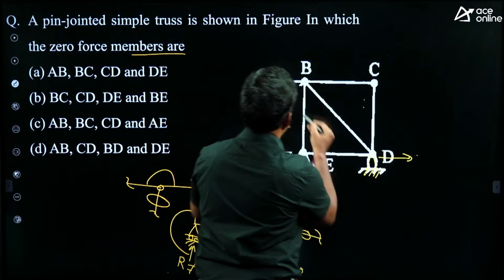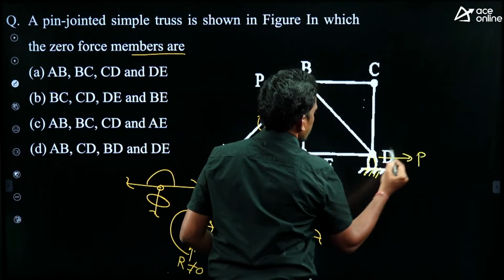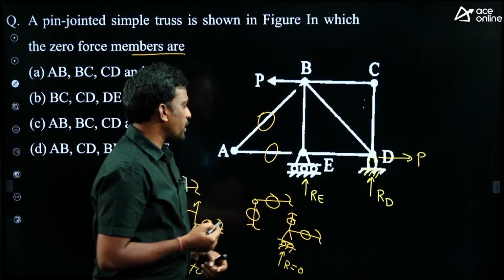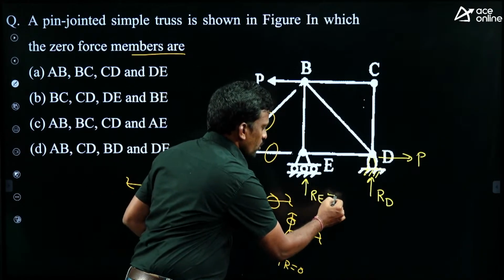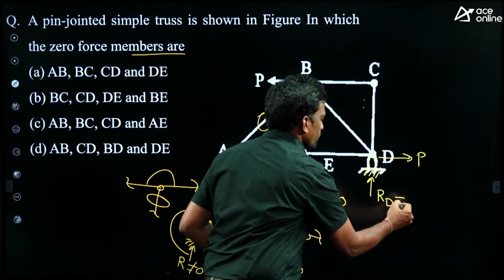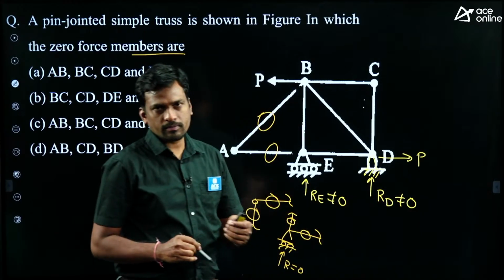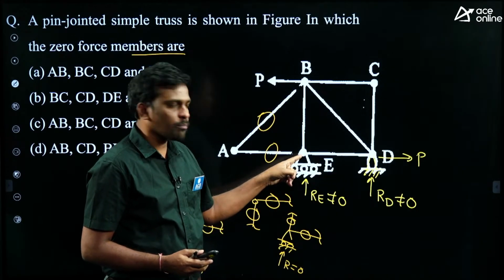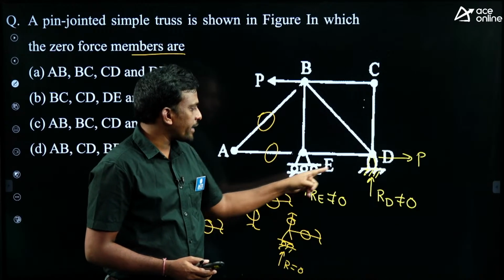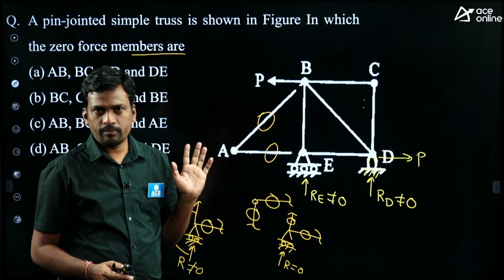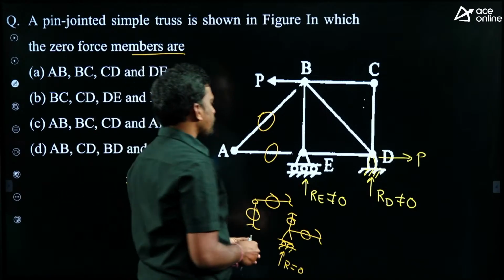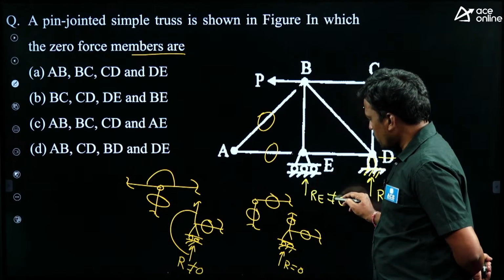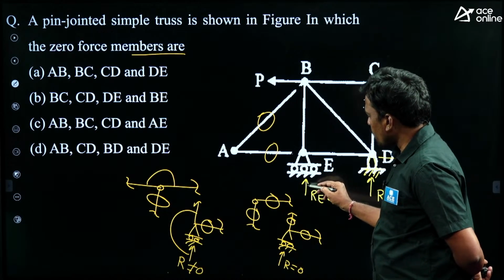So this is left side, then this is right side, and here there is a reaction RD. Students, here vertical reactions, you will get some value, it is not 0. You will get some values, because this load will develop the moment at any one of the support, right. Then here vertical reactions are not 0. The students, this reaction is not 0, right? This is treated as a member.